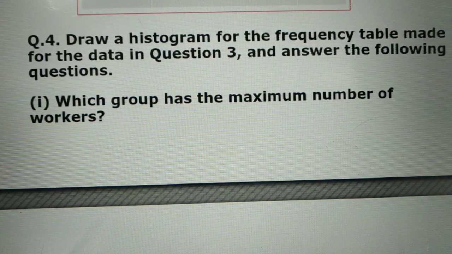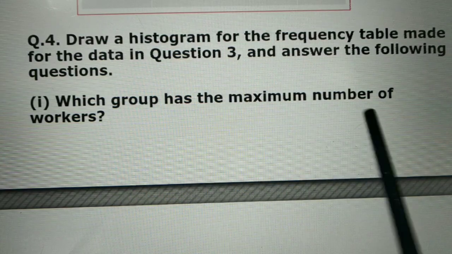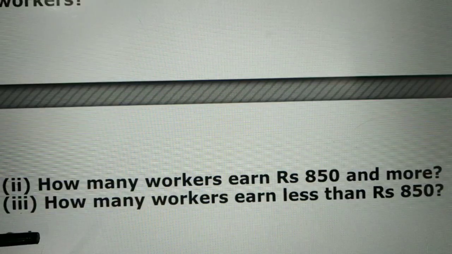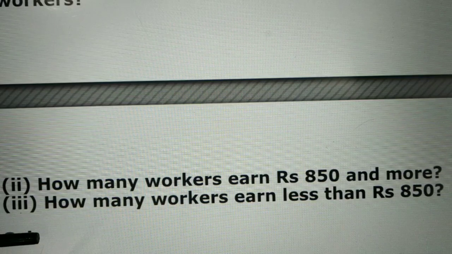The first question related to that is: which group has the maximum number of workers? We see the maximum number of workers now from the histogram, not from the tally marks table.